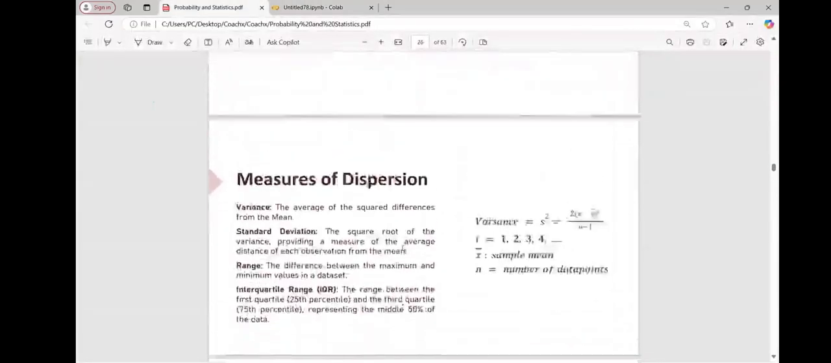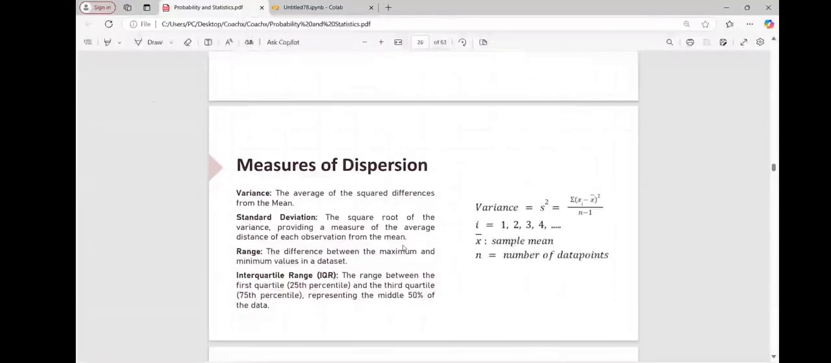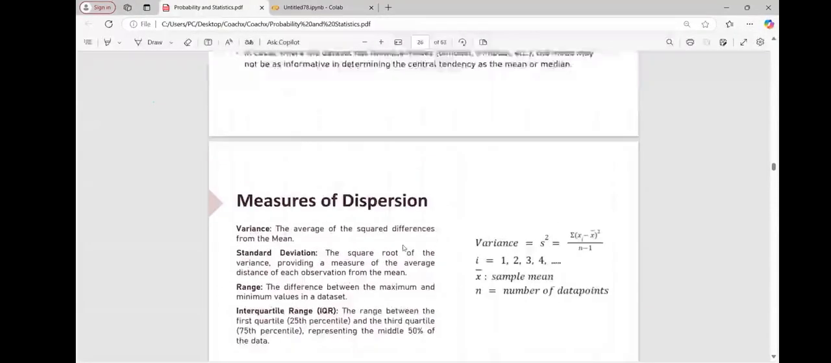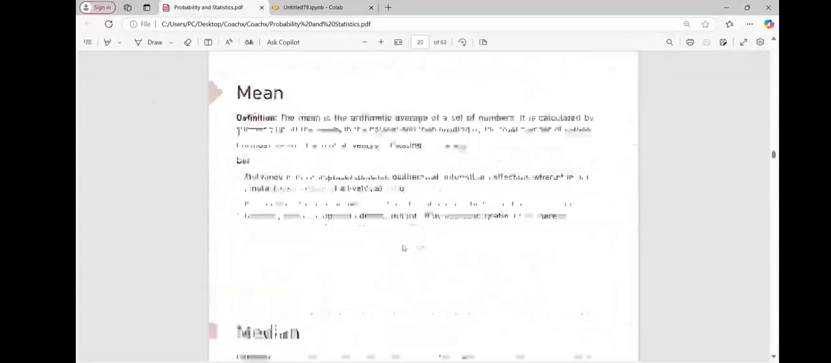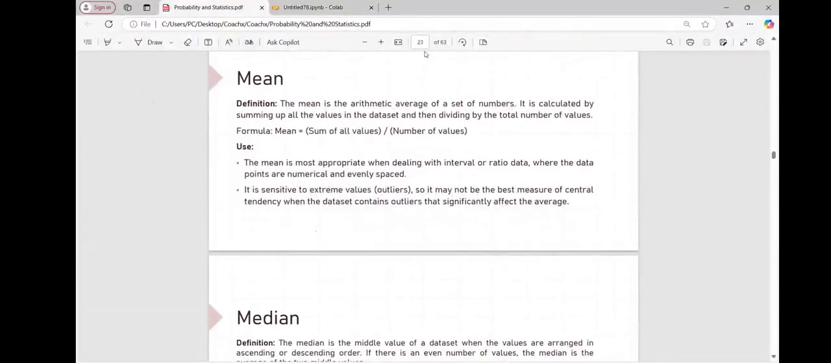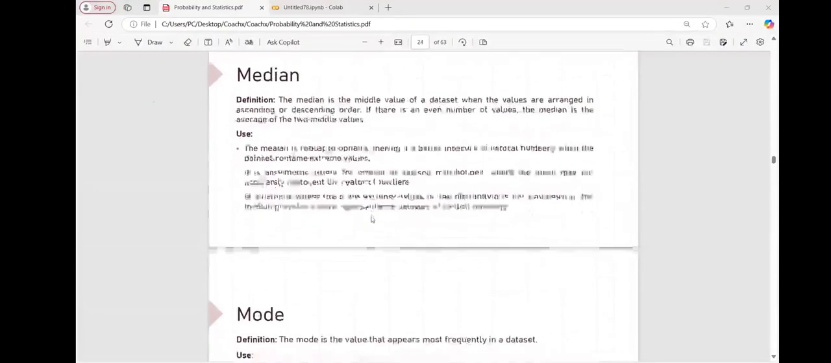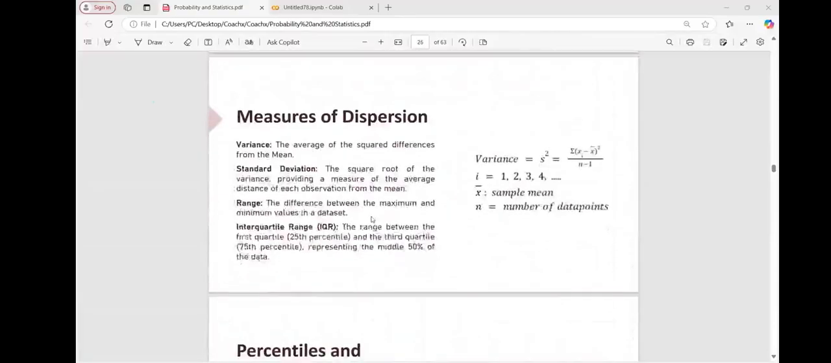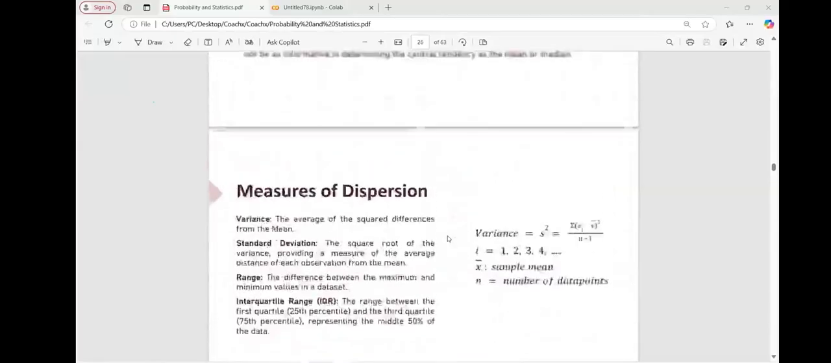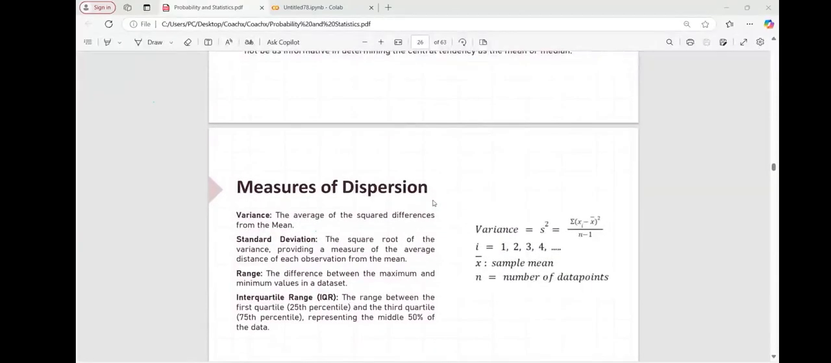Now we understood mean, median, and mode. Which means we understand the measures of central tendency. These all are measures of central tendency, guys: mean, median, and mode. Now we are going to understand measures of dispersion. Before that, we'll take a 5 minute break. Now it is 9:30. We'll come back at 9:35.